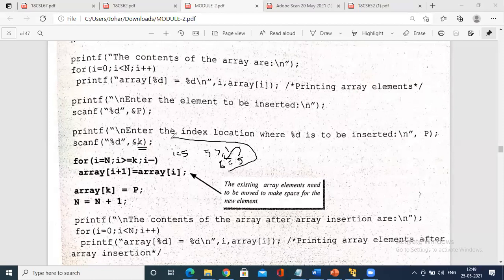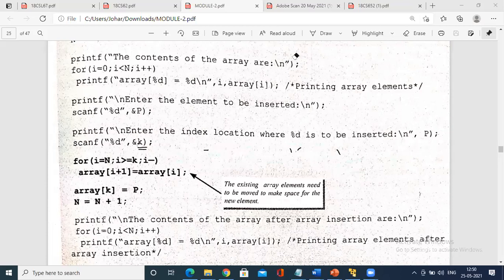This is the first iteration. In the decrement loop, I equals 4. In the next iteration, is 4 greater than or equal to k? Yes, 4 is greater than or equal to it. Again shift memory location 4 to 5. This loop will be repeated until you reach 1 greater than or equal to 1. Yes, when 1 is greater than or equal to 1, the new element will be inserted. This is the way you have to sit down and trace, then you'll understand this program very easily.